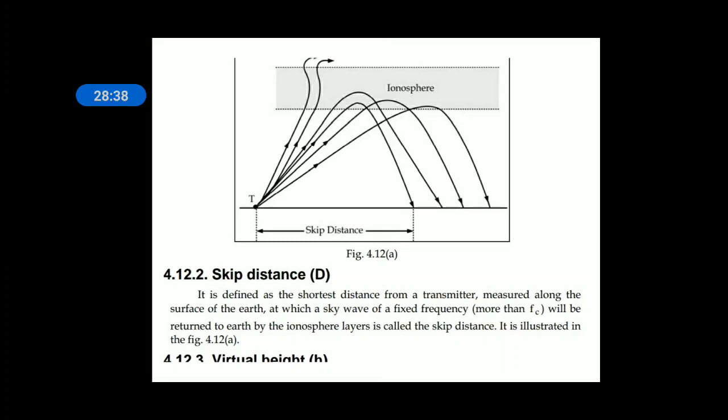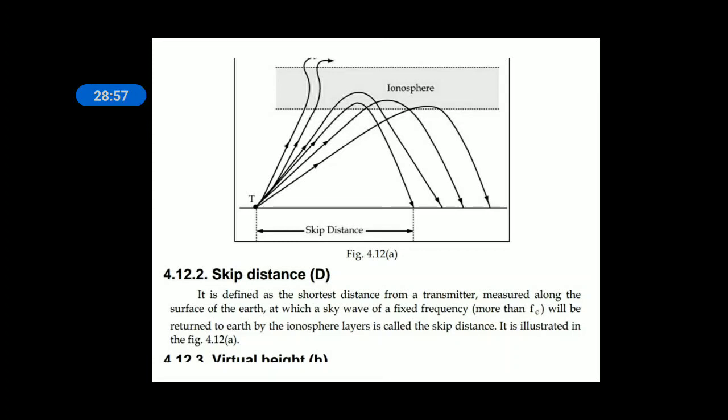Skip distance is the minimum distance at which the wave sent by the transmitter comes back, reflected by the ionosphere. This is the shortest point at which the EM wave will touch the ground from the transmitter through the ionosphere.